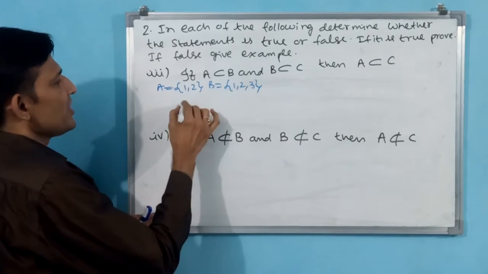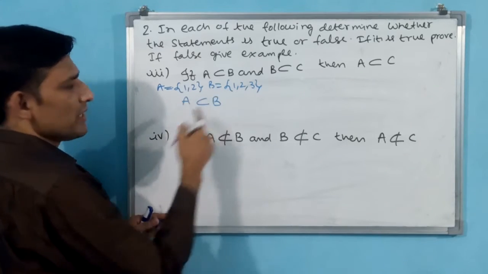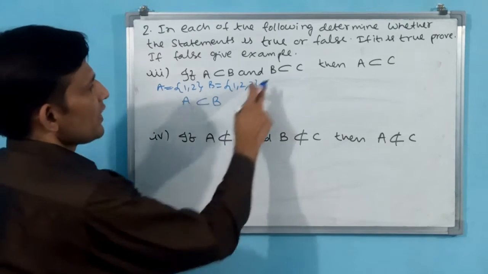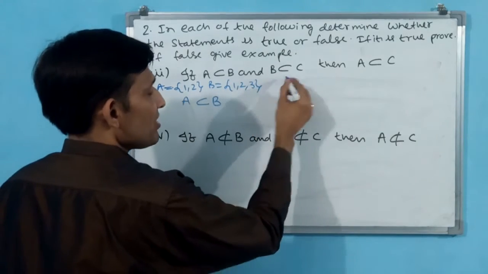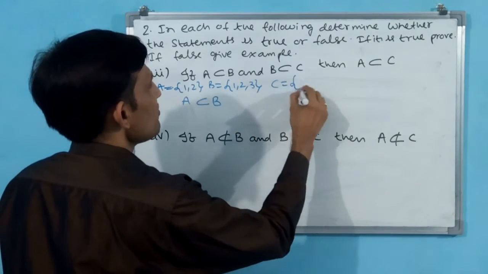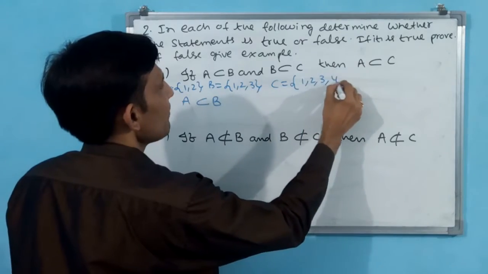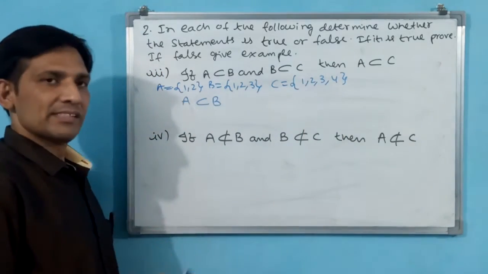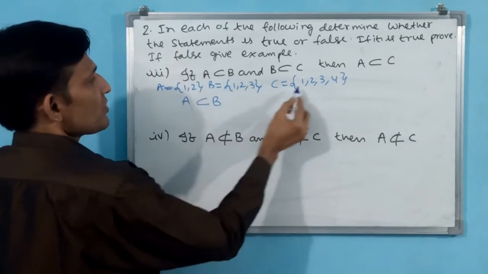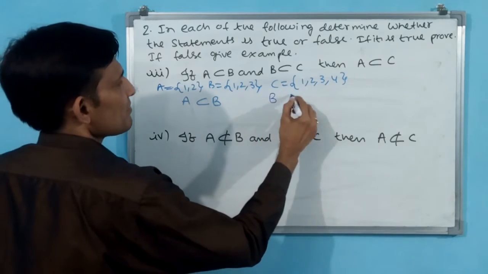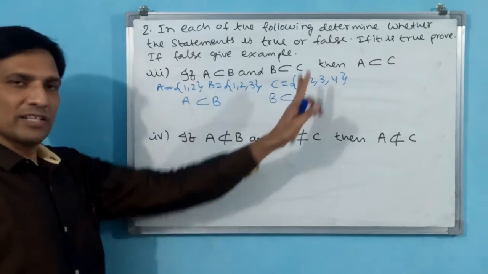In this way, A will become a subset of B. Now B is a subset of C. For making B a subset of C, C should be {1, 2, 3, 4}. Now 1, 2, 3 of B are all there. Then B is a subset of C. These two conditions are fulfilled.